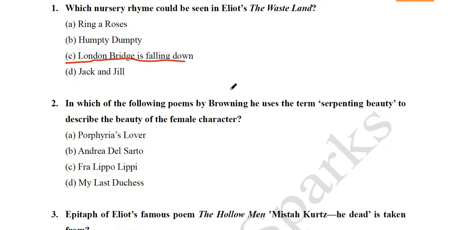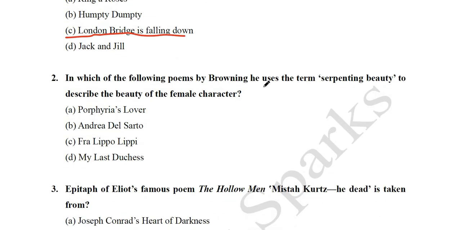So the next question we have: in which of the following poems by Browning does he use the term serpentine beauty to describe the beauty of the female character? So, in which of the poems by Robert Browning do we find the term serpentine beauty? Porphyria's Lover, Andrea del Sarto, Fra Lippo Lippi, My Last Duchess. Its answer is Andrea del Sarto. So, in this poem, Robert Browning uses the term serpentine beauty.